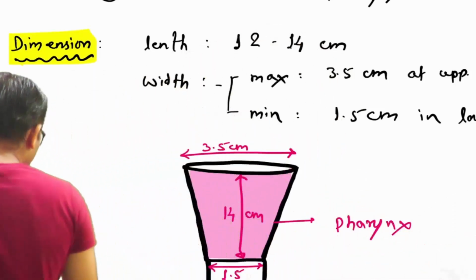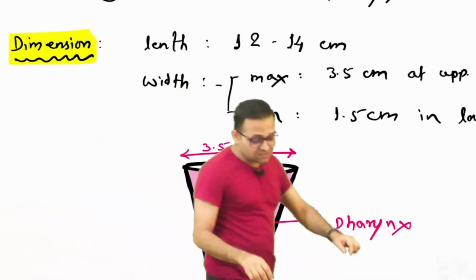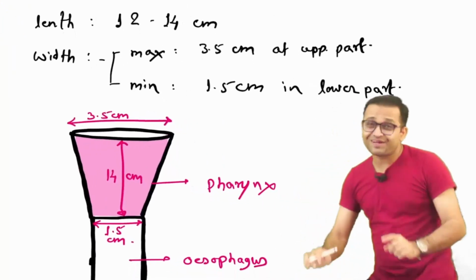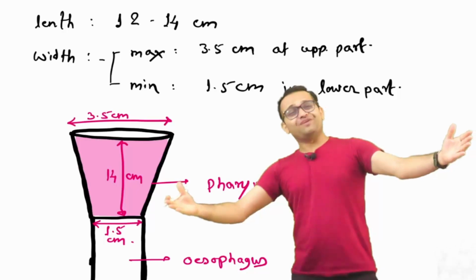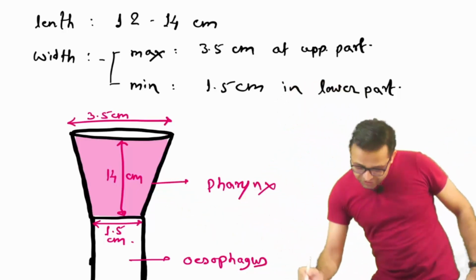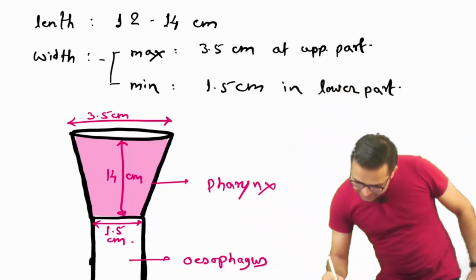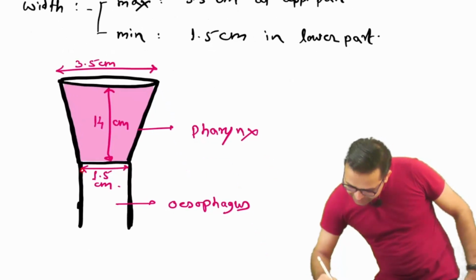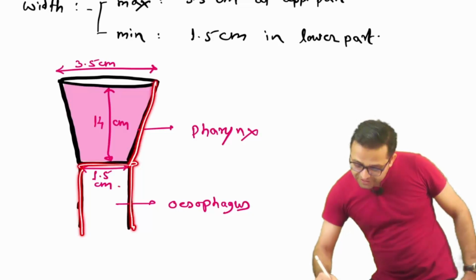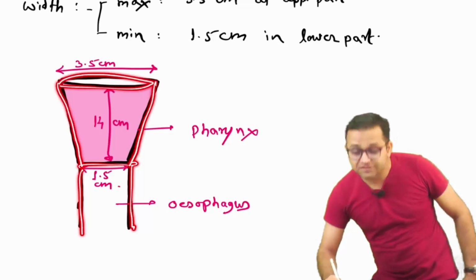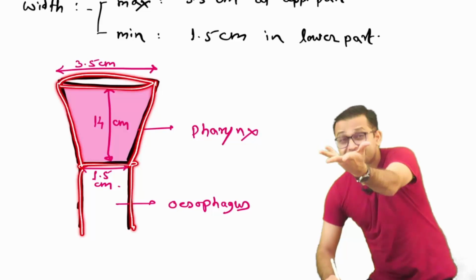Okay sir. So it is very easy. One easy diagrammatic presentation here for all of you. Look here, anatomy means you have to make a diagram. Diagram is anatomy, anatomy is diagram. So just try to understand here. Sir, this is our esophagus. Yes sir, it is our esophagus, the GIT tube. Now can you see the upper dilated part of the esophagus? Funnel-like dilated part. Yes, it is the pharynx.